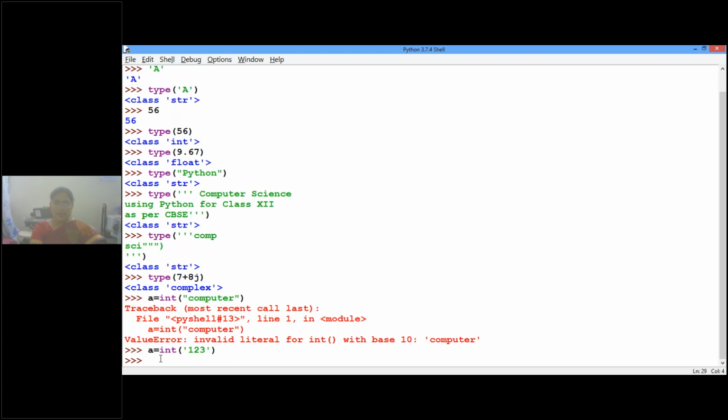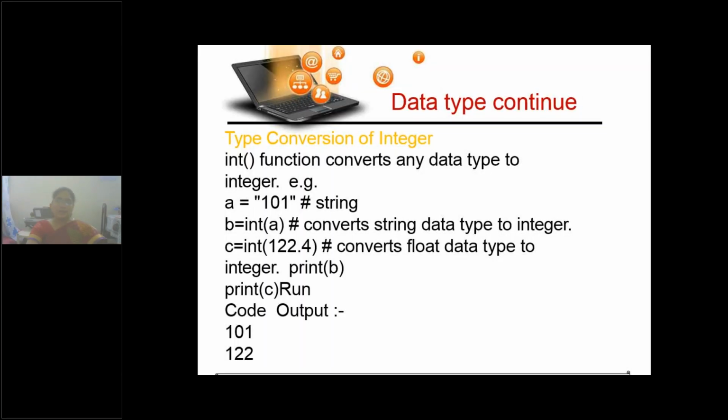Computer cannot be converted into integer, whereas '123' can be converted into integer. So when the values are compatible, then only you can convert into another type. That conversion is type conversion. Clear, children? Did you get my point?